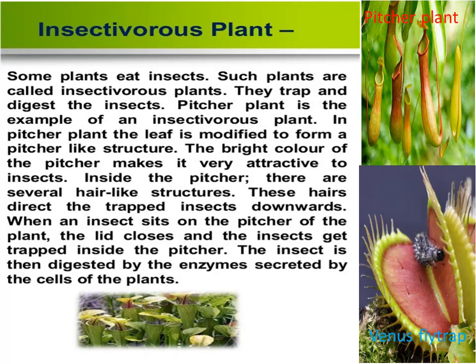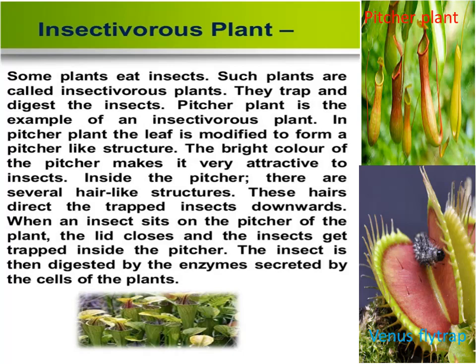When an insect sits on the pitcher of the plant, the lid closes. Look at the picture, you can see the lid-like structure. That lid suddenly closes and the insect gets trapped inside the pitcher.